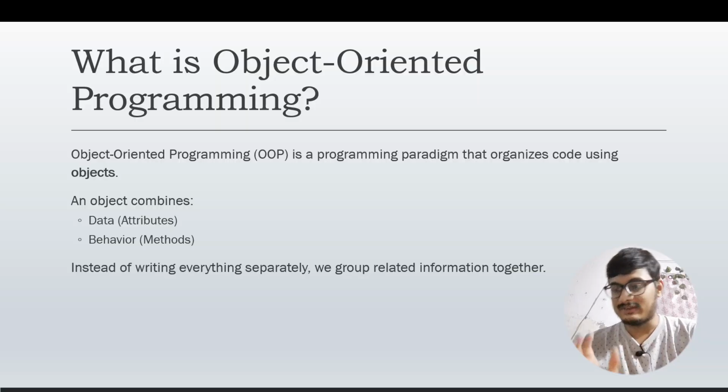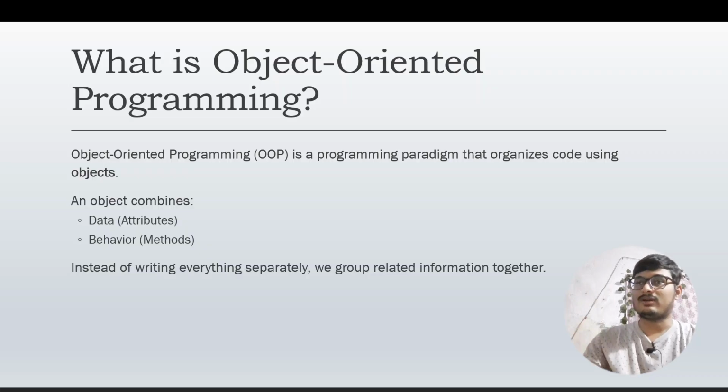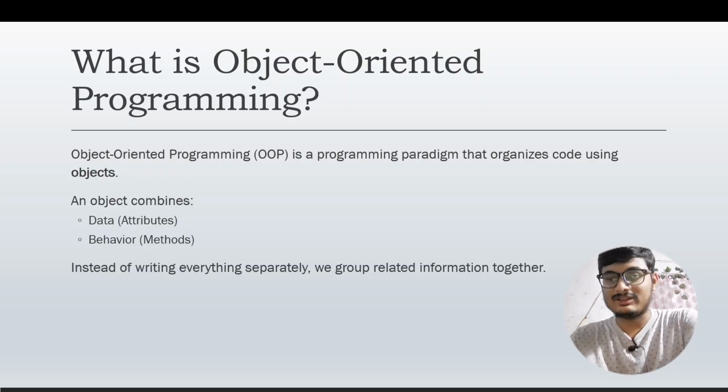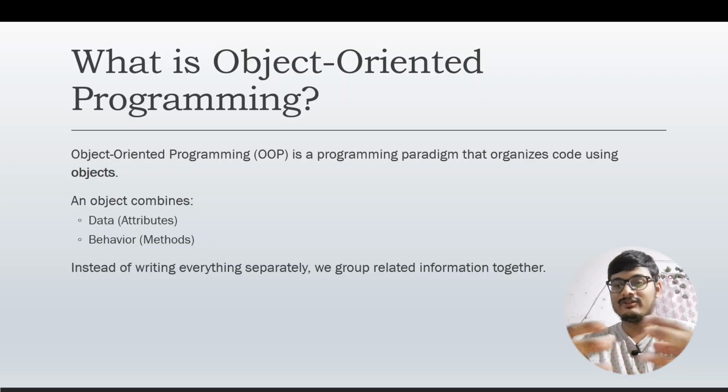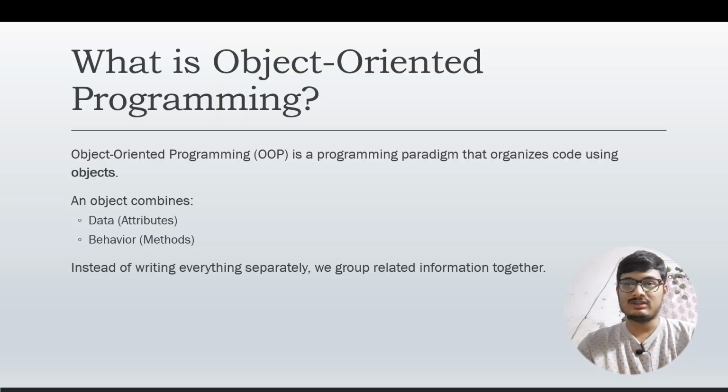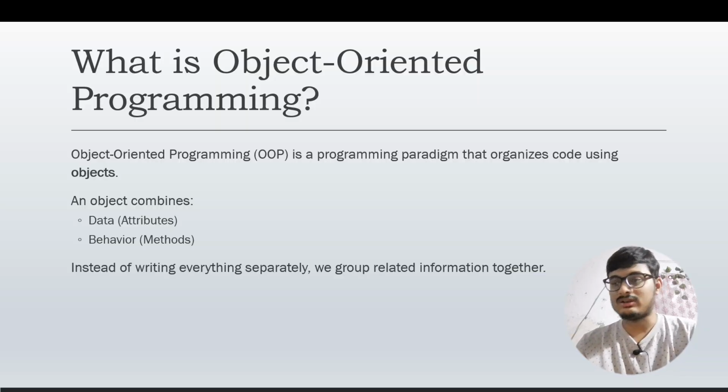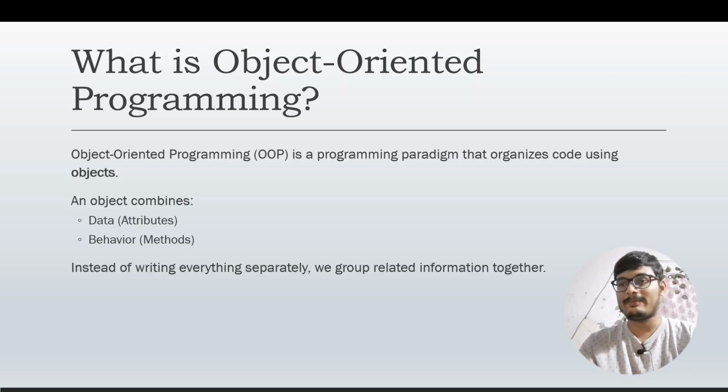Suppose the car is very fast, and if I press this button, the window will come down. These are some of the methods. Instead of writing everything separately, we group related information together in a class. So how do we do that? We use the concept of OOPs, which is a programming paradigm.